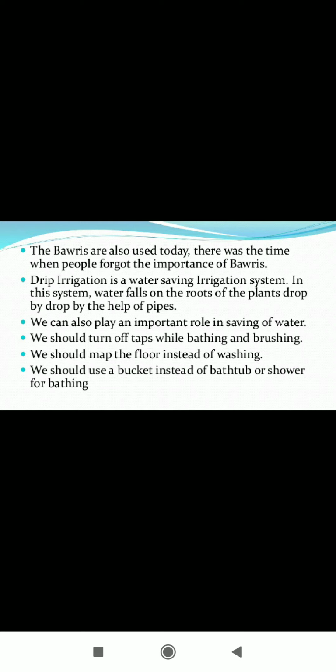We can also play an important role in saving water. We should turn off taps while bathing and brushing. We should mop the floor instead of washing it. We should use a bucket instead of a bathtub or shower for bathing. So these are the ways through which we can save our water resources. If we save water, water will save us in the future.